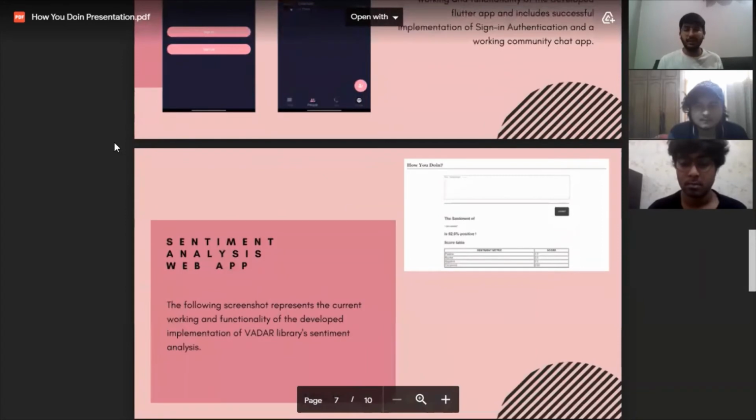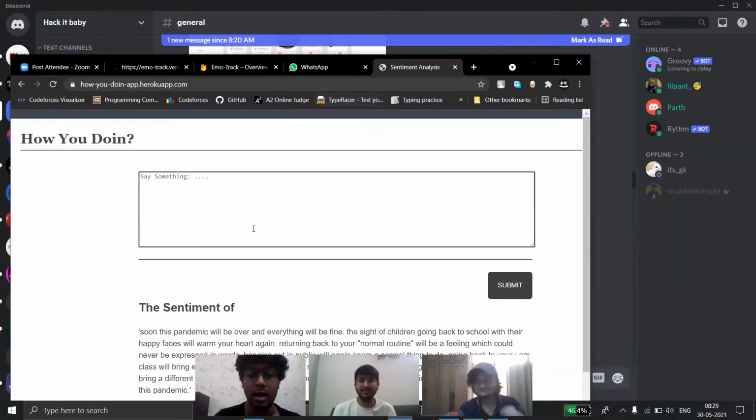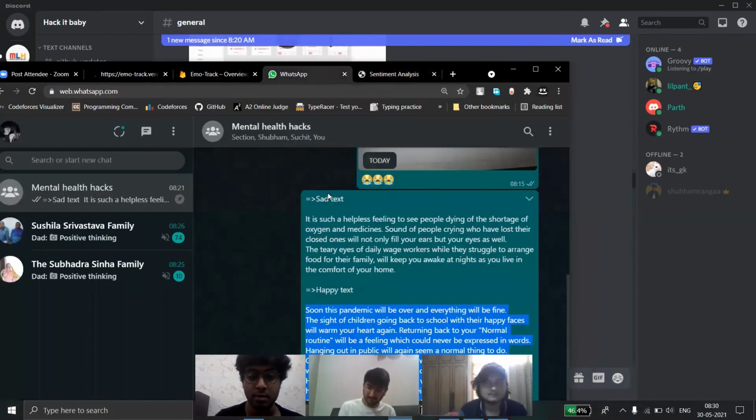Now, explaining the sentiment analysis which we do in our web application, Gaurav will come up. This is the sentiment analysis web application we have worked on so far, and this is created using a Flask server, and I have created it using the Vader library, which stands for Valence Aware Dictionary for Sentiment Reasoning, and it's an inbuilt library for Python, which detects the emotion based on the user textual data. And I will just show you the working of this.